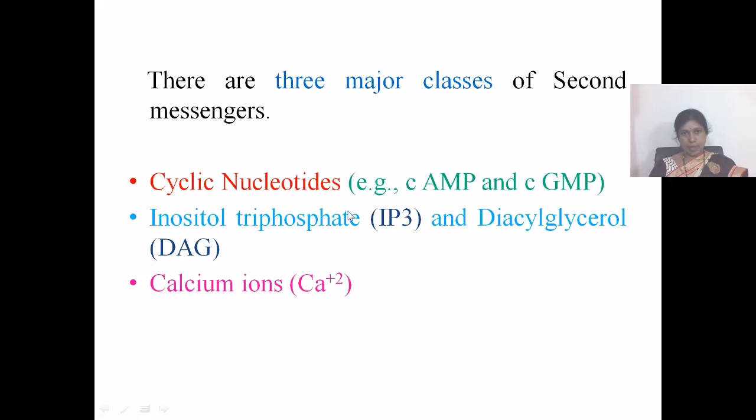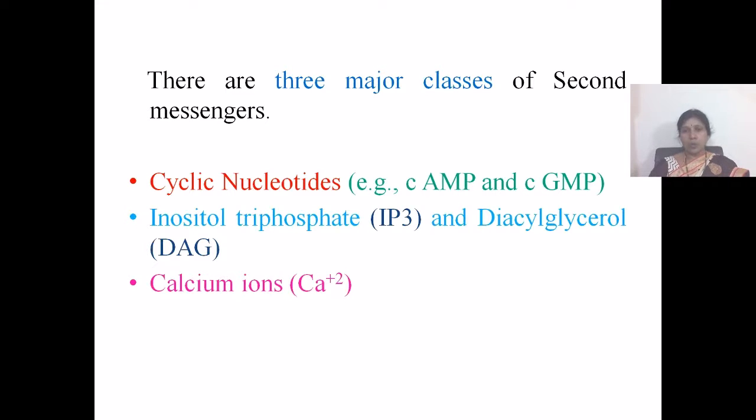Now let us see about cyclic nucleotides. The first one is cAMP, cyclic adenosine monophosphate. This acts as a second messenger, and some hormones show their effect through cyclic AMP as second messenger.